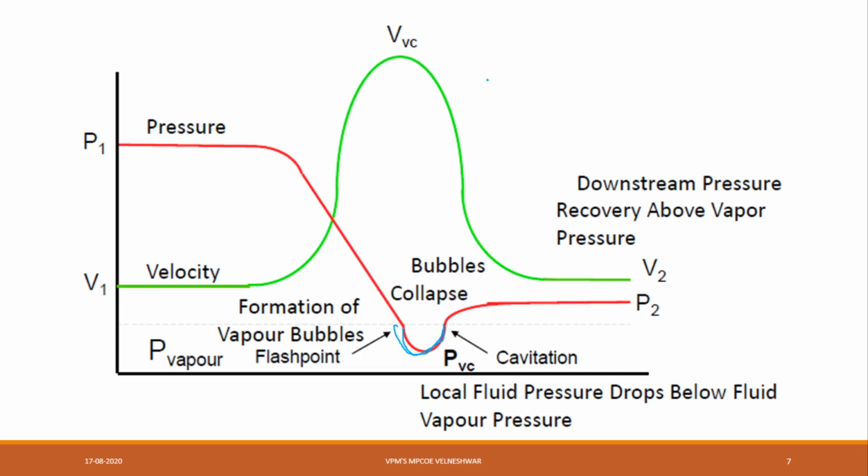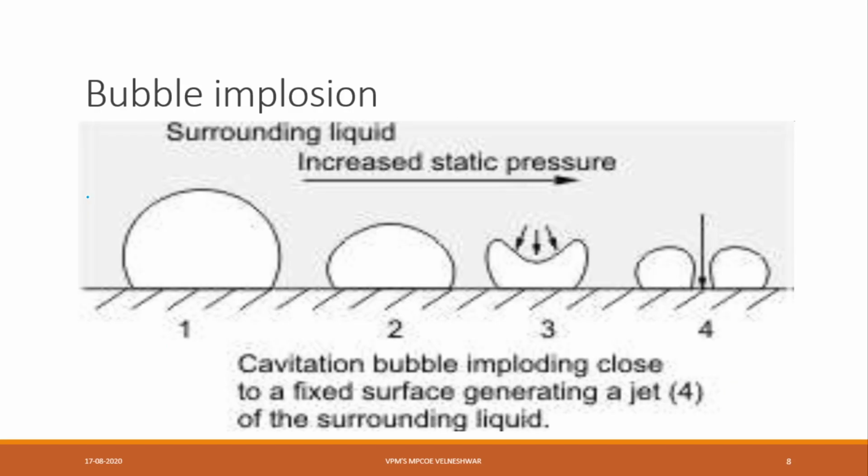That is nothing but velocity. That is VVC. Here the red line is pressure and the green line is velocity. Like this I have shown the diagram for you. In the bubble emulsion, starting there will be large bubbles. Whenever I increase the pressure, the shape will change and then collapse.